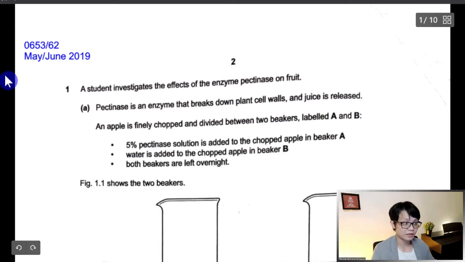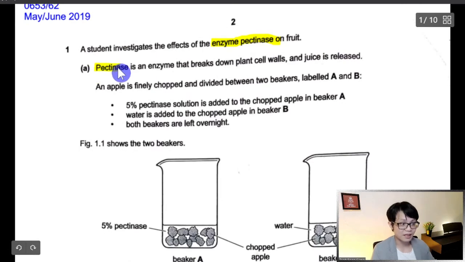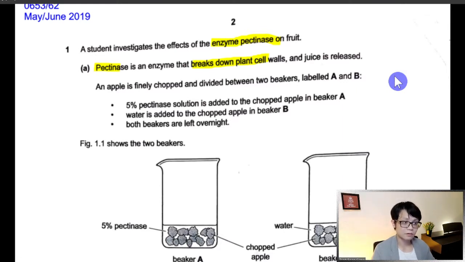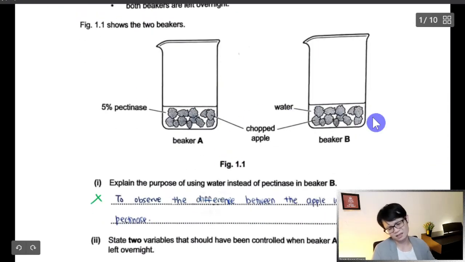Let us read the question. Students investigate the effect of the enzyme pectinase. What is that? I also don't even know. But pectinase actually breaks down the cell wall. Okay, it's something to break down the cell wall. And so they put it overnight.